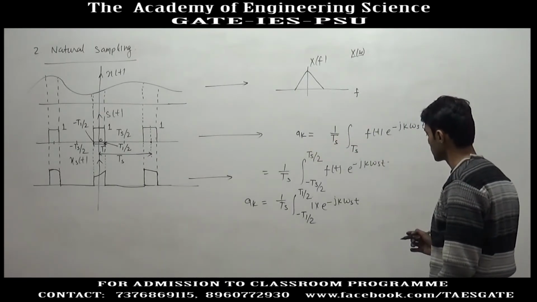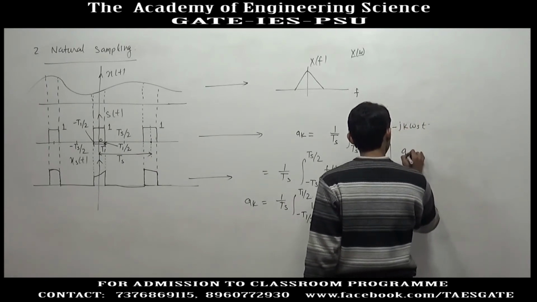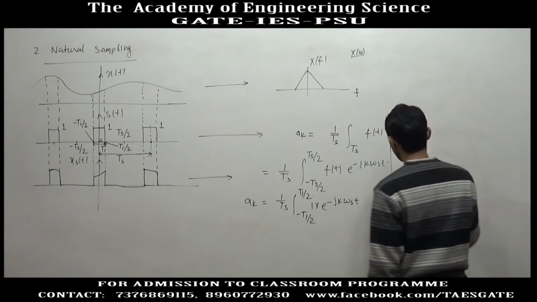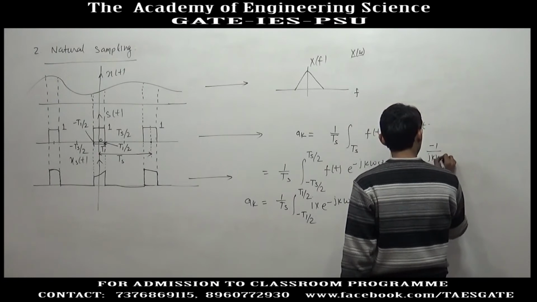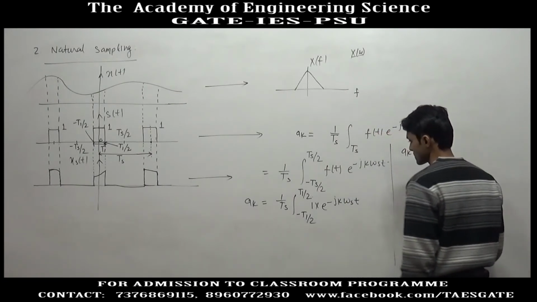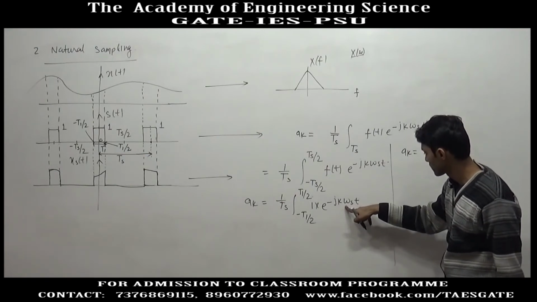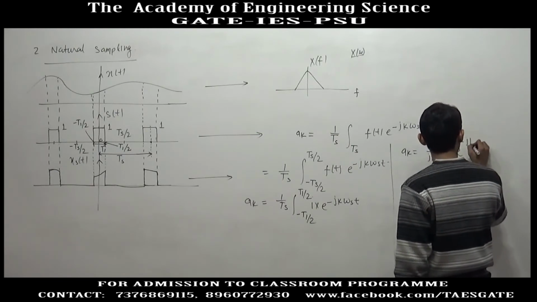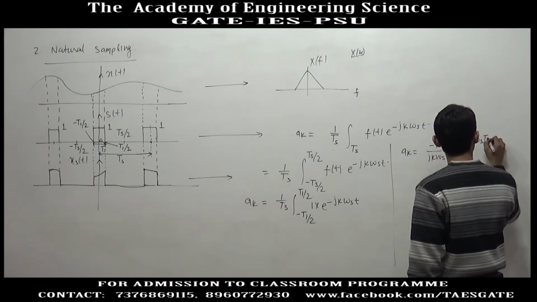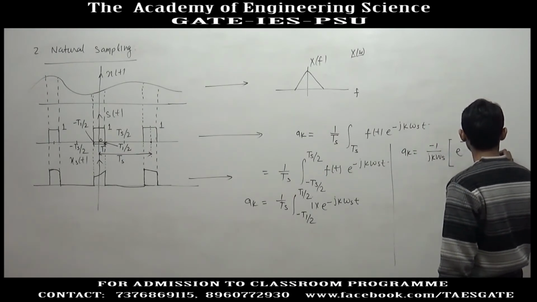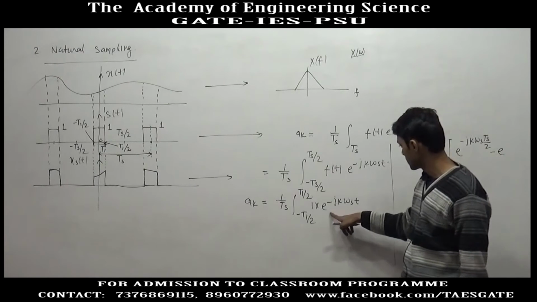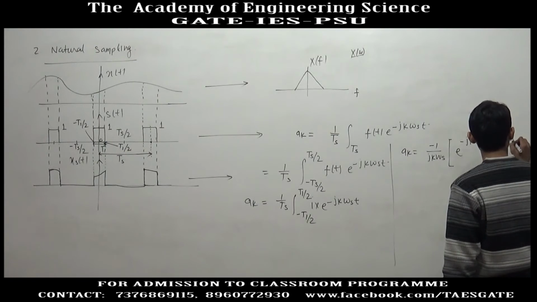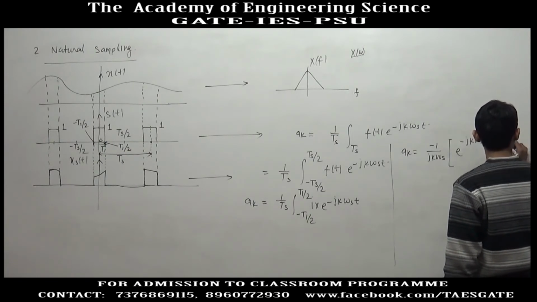If you integrate it and put the limits, we will get a k equal to minus 1 by j k omega s, e to the power j k omega s, and first we take the upper limit, we get e to the power minus j k omega s Ts by 2, minus e to the power, if you take the lower limit, minus minus is plus, j k omega s Ts by 2.